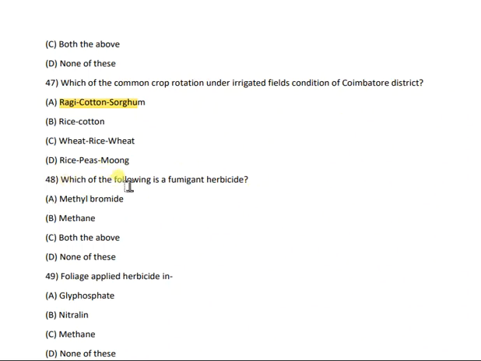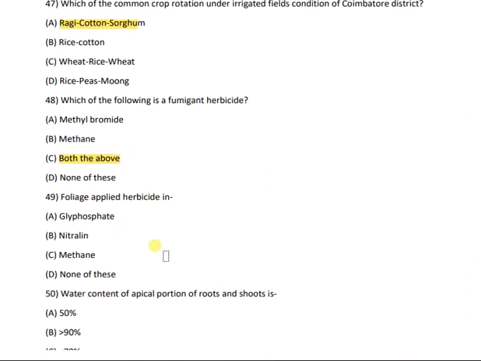Then question number 48. Which of the following is a fumigant herbicide? Methyl bromide, methane, both of the above, or none of these? The correct answer is both the above. That means methyl bromide and methane. Both are included in fumigant herbicide.